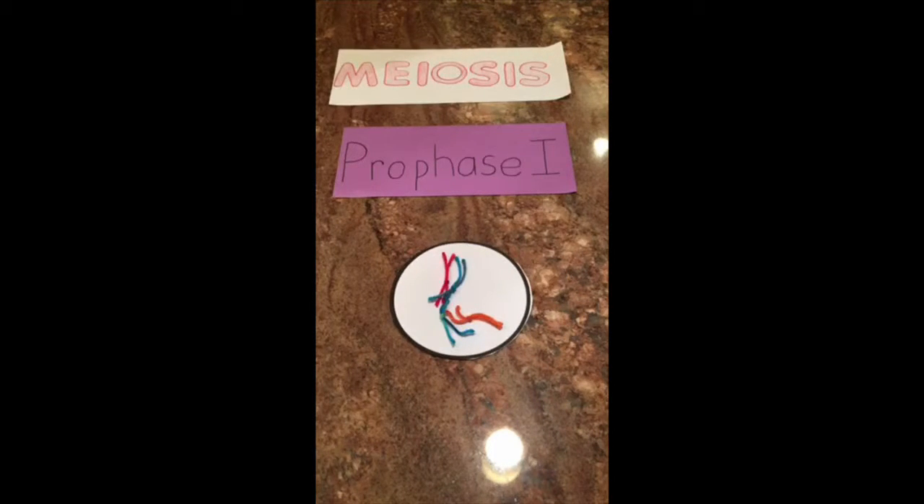The first phase of meiosis is prophase 1. During this phase, the nuclear envelope within the cell is broken down. Homologous chromosomes are paired up within the cell. Also, during prophase 1, crossing over occurs amongst homologous pairs of chromosomes. The process of crossing over occurs at a location on the chromosome known as the chiasmata.